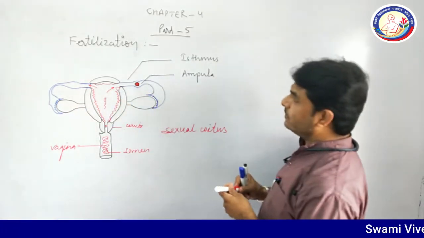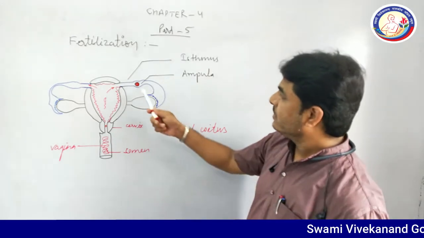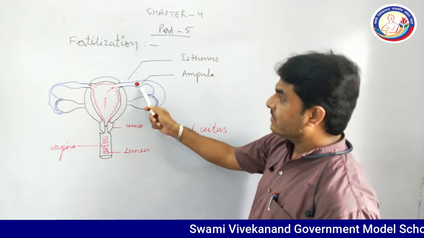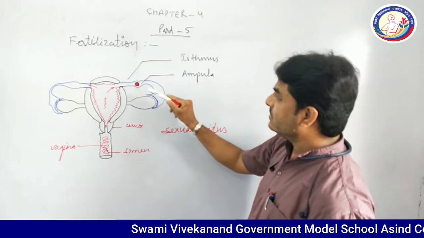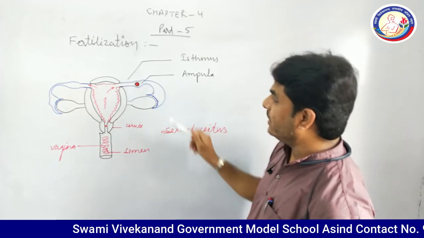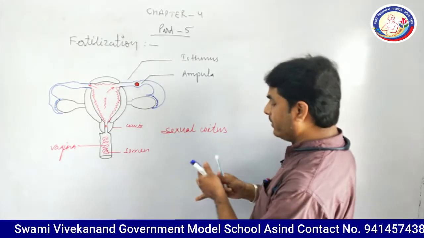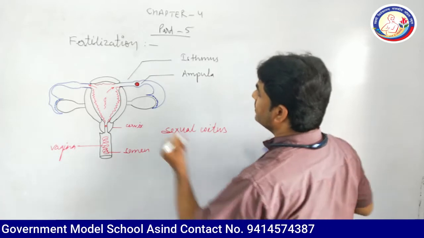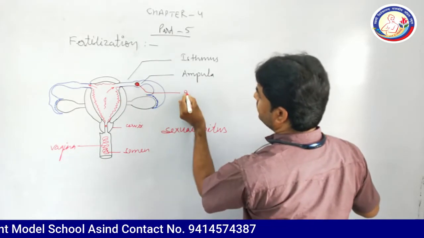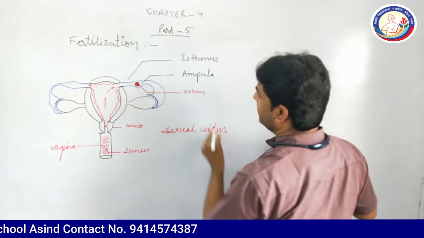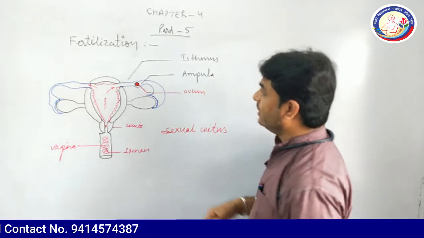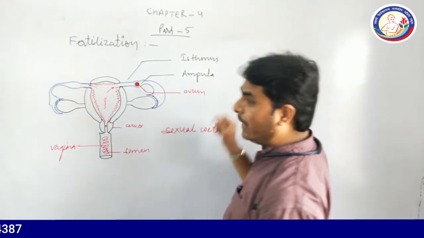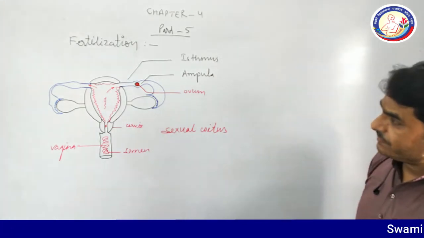The first part of the oviduct is the isthmus, and its next part is the comparatively swollen part where the ovum is already present, and this is the ovum. It is present at the junction of isthmus and ampulla. It is known as the ampullary isthmic junction.